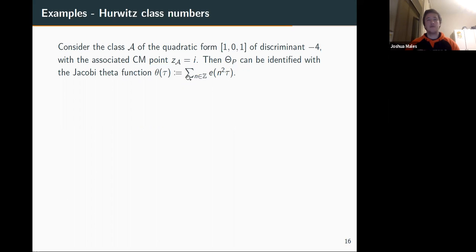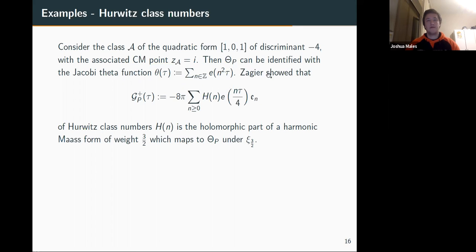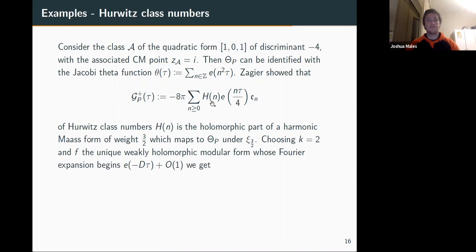Then we need a preimage of this Jacobi theta function under our lowering operator. Well, Zagier showed that this could be chosen as g_p plus here, which is basically the generating function of Hurwitz class numbers. Okay, so what does that mean? That means if we plug it into the theorem, we're going to get something to do with Hurwitz class numbers.